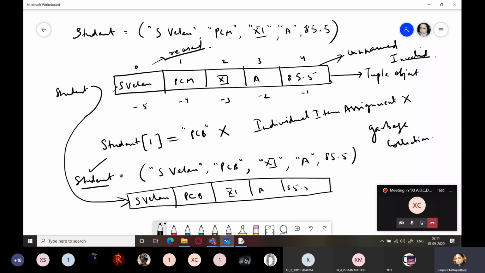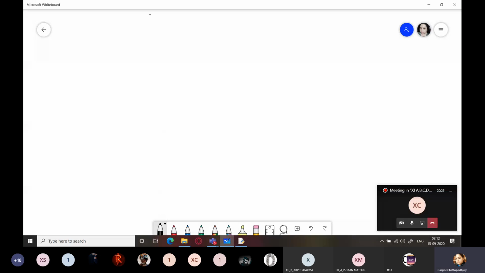Tuple को दोबारा से पूरी तरह assign करना पड़ेगा, and that will make this label point to the new memory location. आपको फिर कोई data change करना है, if you want to change class, if you want to change the percentage, you can make changes, but again you'll have to write an assignment statement like this, consisting of all the unchanged values and the changed values also, such that again in the memory somewhere a new tuple object will be created and this student would be pointing to that. Understood? This is how tuples are represented in the memory.